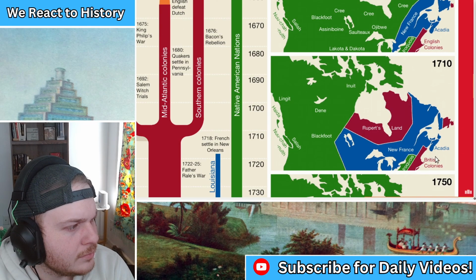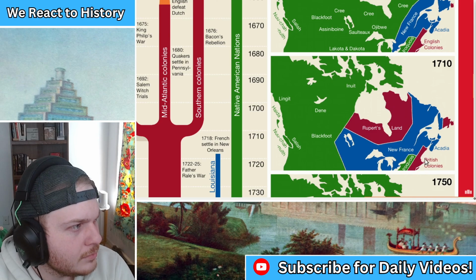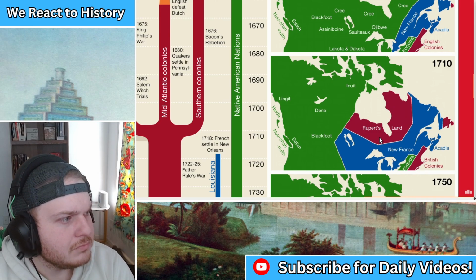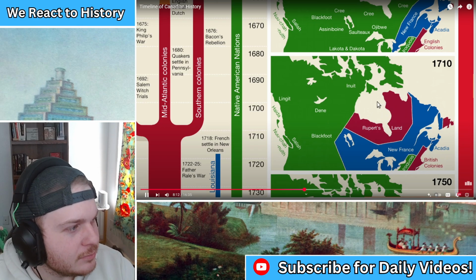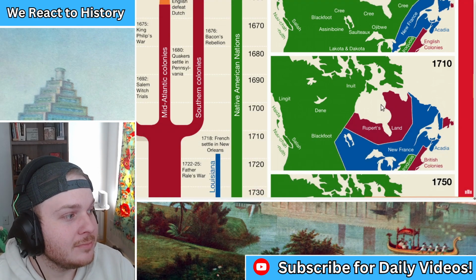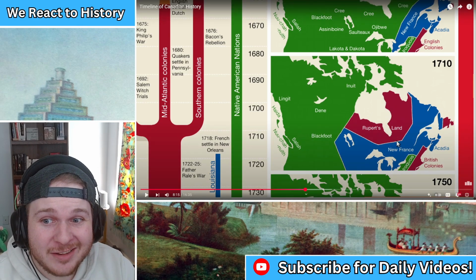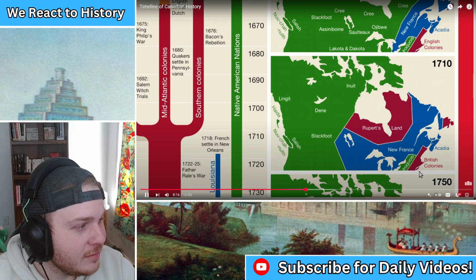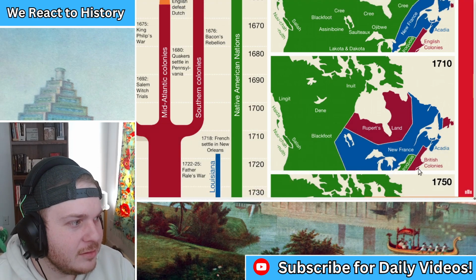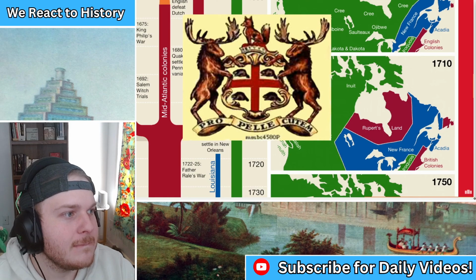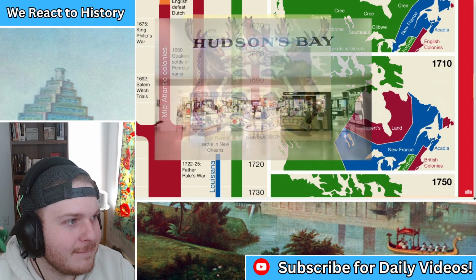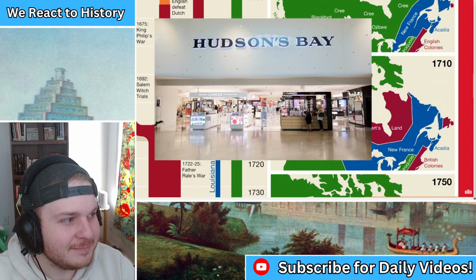England and Scotland have now united as the British, and they are starting to trade in these northern areas via Rupert's Land. This body of water, which is called Hudson's Bay, is named after the same Hudson explorer that the Hudson River in New York is named after. The British called the area Rupert's Land, but it was mostly run by a company known as the Hudson's Bay Company, which interestingly still exists today, although today it mostly runs big box stores.